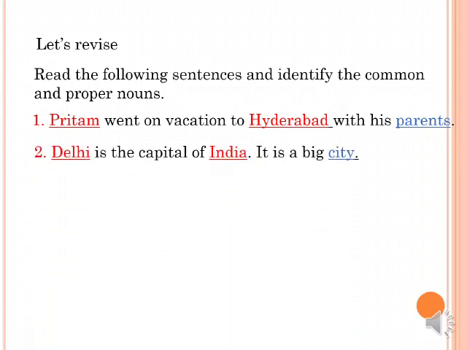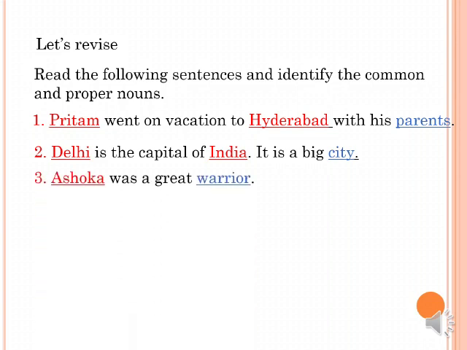Second sentence is Delhi is a capital of India. It is a big city. Children, in this sentence, Delhi and India, we are talking about a particular city and country. So, these two words are proper nouns. And it is a big city. City is a common noun in the sentence.